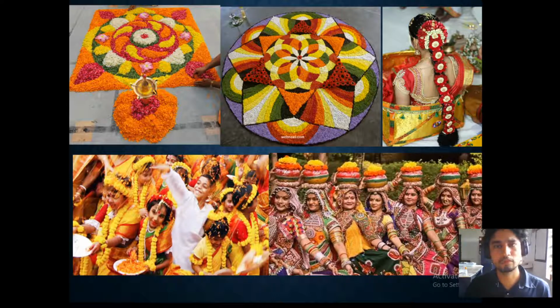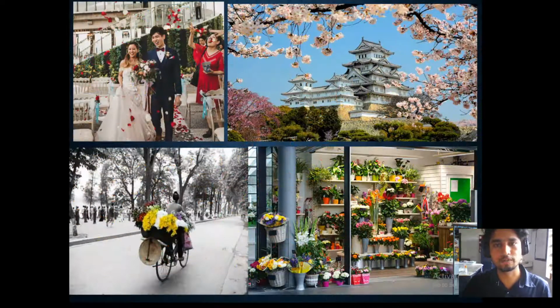So flowers are making our life very colorful, and besides this, they are also adding a lot to the economy of the country. They are adding a lot of tourism to the country. If you see here, there is a cherry blossom seen in Japan, which is attracting a lot of tourists all across the globe. And we also talked about Nilakurunji, which is Strobilanthes kunthiana, which attracts a lot of tourists when it blooms once in 12 years.